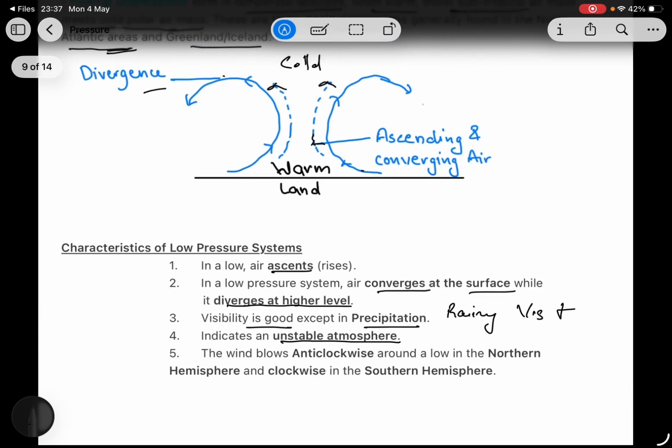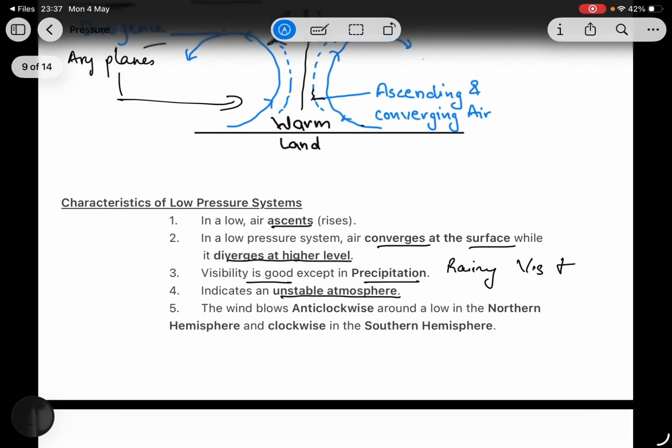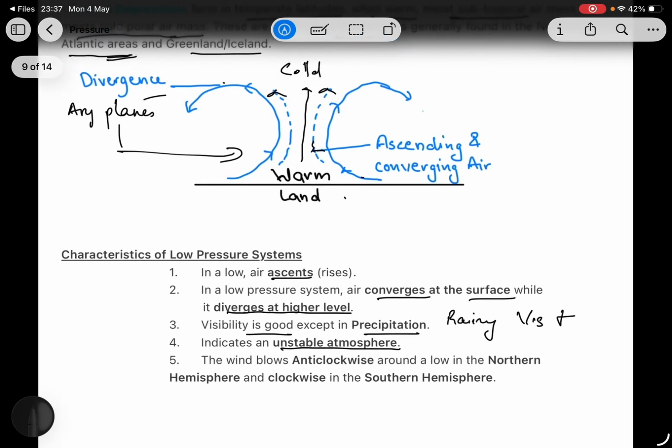As I explained, air will move up, so from any other place air will come here, creating an unstable atmosphere. Air will blow anti-clockwise around a low in the northern hemisphere. In the other hemisphere, the flow is anticyclonic.